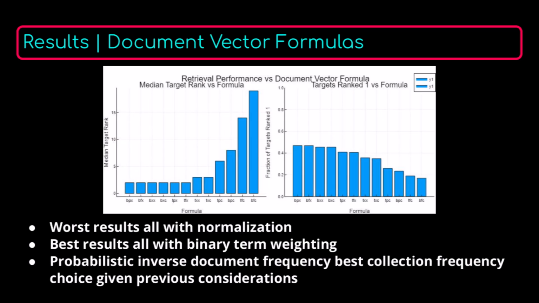The results that we see for document vector formulas are pretty much exactly what we expected them to be. Normalization is strongly detrimental to the median target rank, and binary term weighting is present in all of the best formulas. Probabilistic inverse document frequency is the best choice for the collection frequency term.